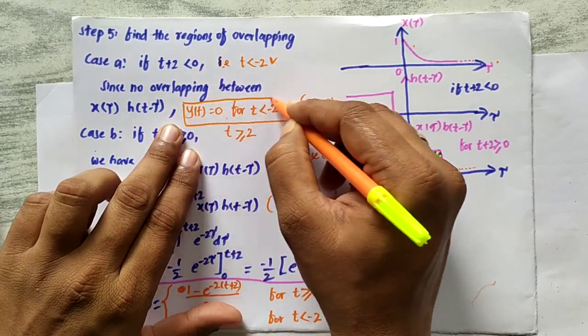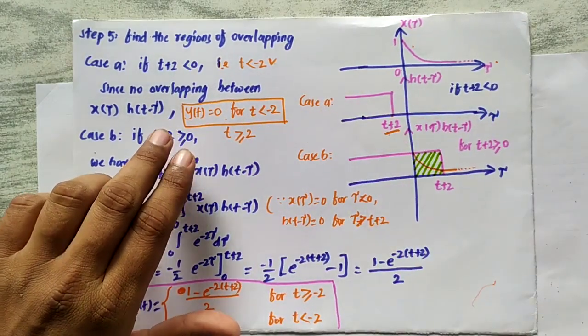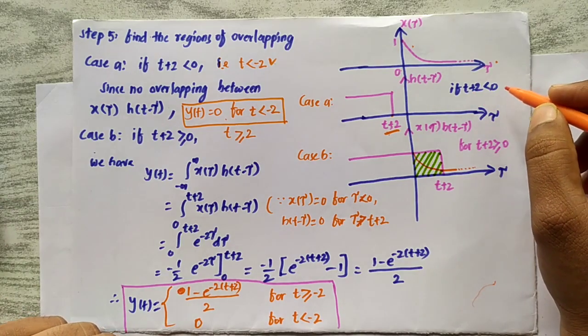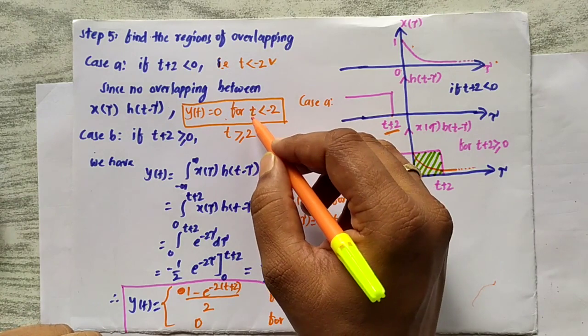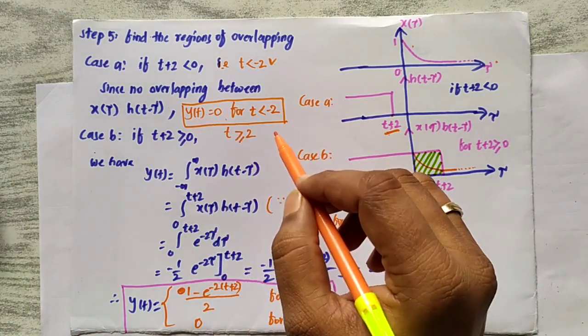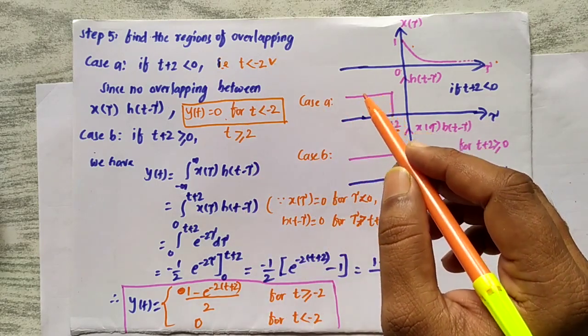Okay, I hope you understood this one. The condition, the case, says t plus 2 is less than 0. For that, obviously, I am saying t is less than minus 2, and y of t will be 0 because there is no overlapping.